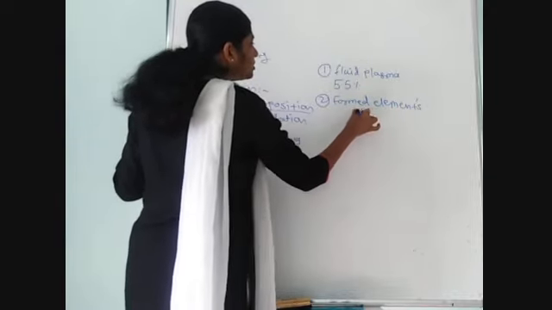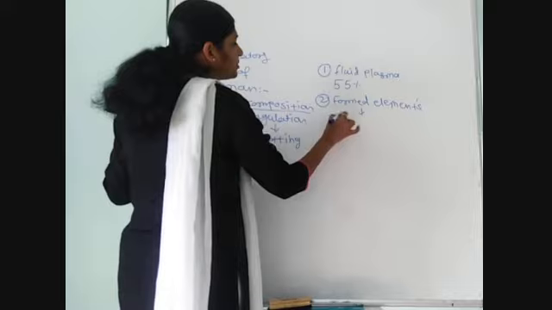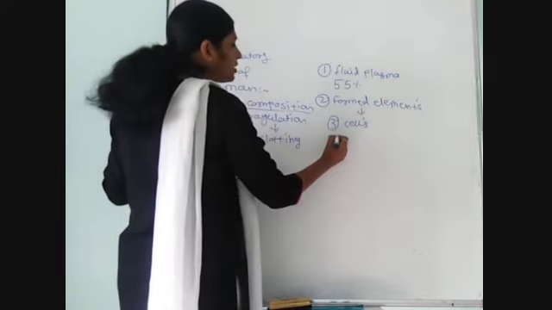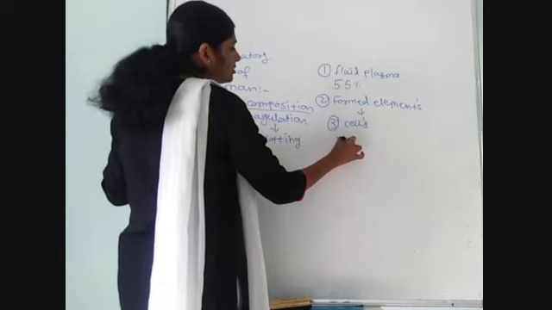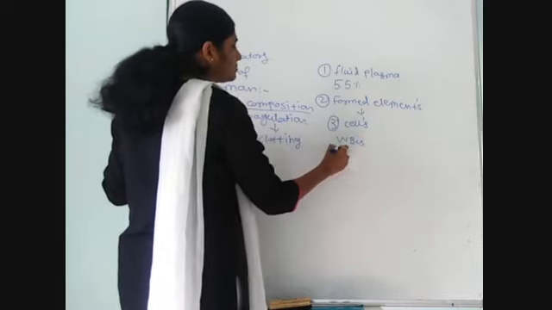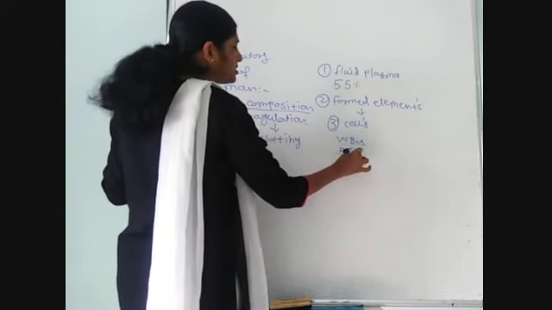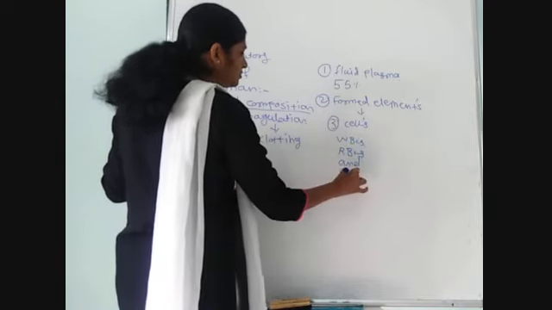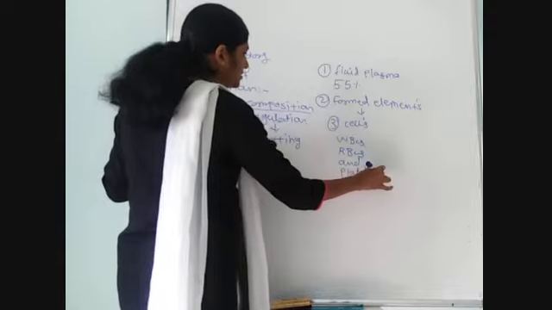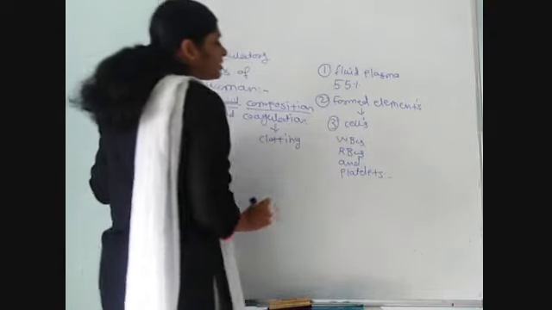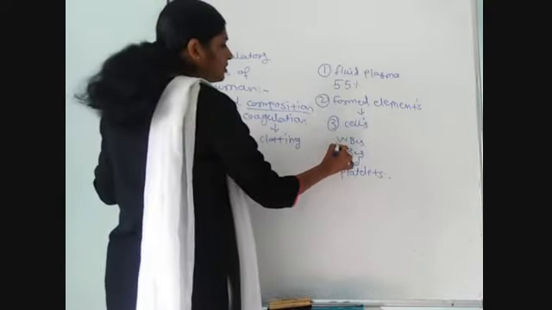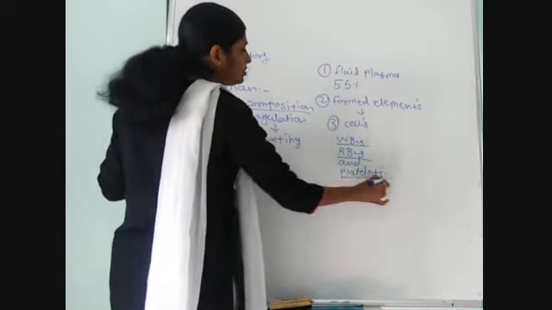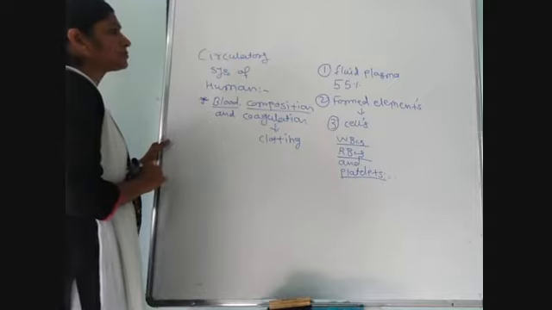These are nothing but three different types of cells, such as WBCs, RBCs and platelets. They are also known as leukocyte, erythrocyte and thrombocyte. Okay.